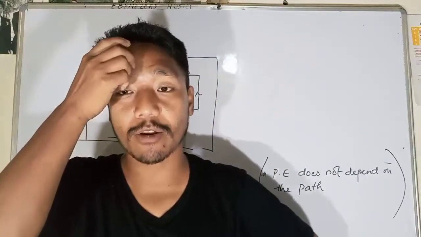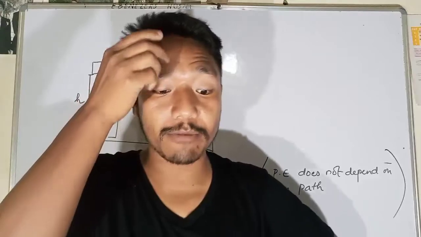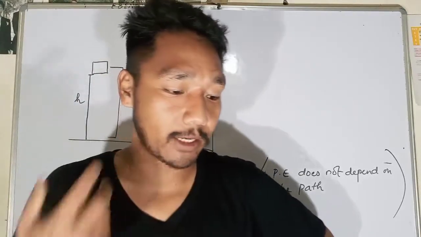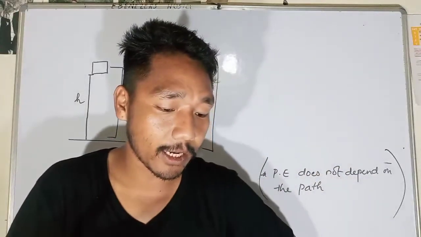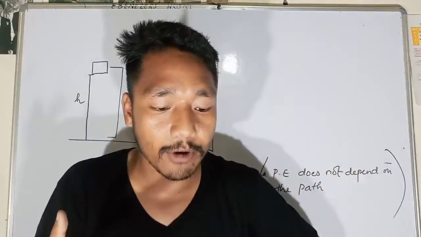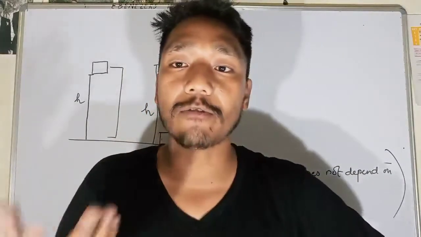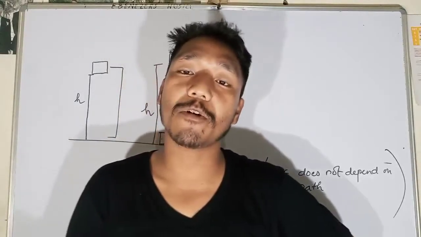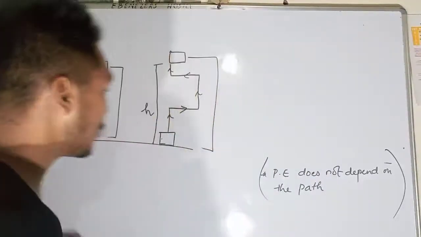So these are the two different forms of energy that we have learned in class 9. In higher classes, you will learn different forms of energy again. The next point is that the various forms of energy are interconvertible. Yes, energies are interconvertible. Energy can convert from one form to another. So this is an example.